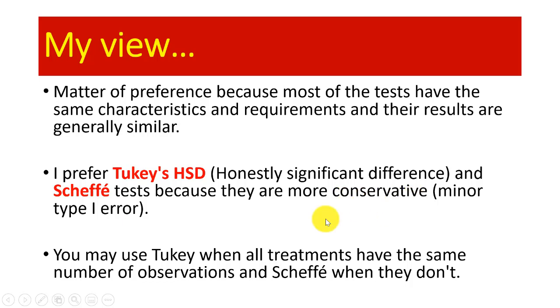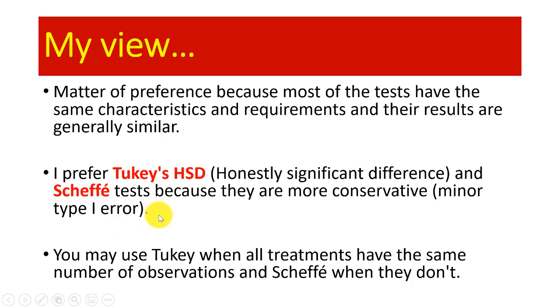What's the meaning of conservative? Conservative means that they apply very stringent conditions before declaring a difference significant. But you can see the difference between the Tukey and the Scheffé if you have the same number of students in each group, or if you are doing pure science, the same number of elements in a group.